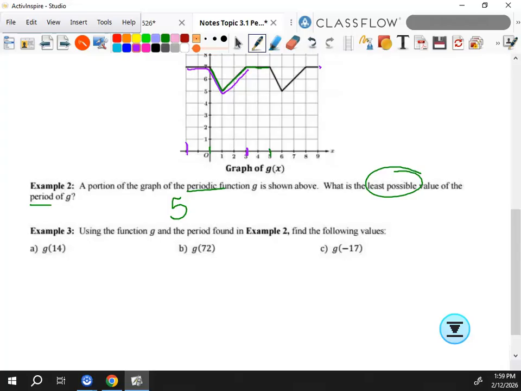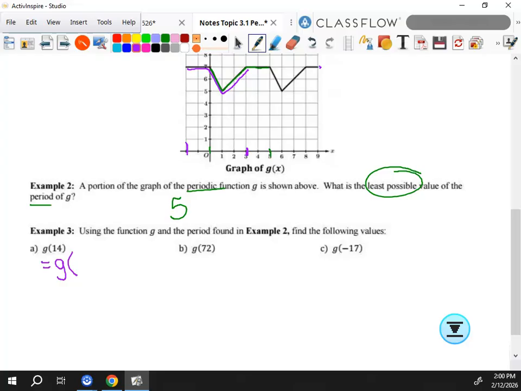All right, so now without drawing, because look, we want g of 72. I definitely don't want to draw all this stuff out. We're going to use the function and use the period to help us. Now, the period is 5. So I want to change this g of 14 into g of something plus or minus some multiple of 5.